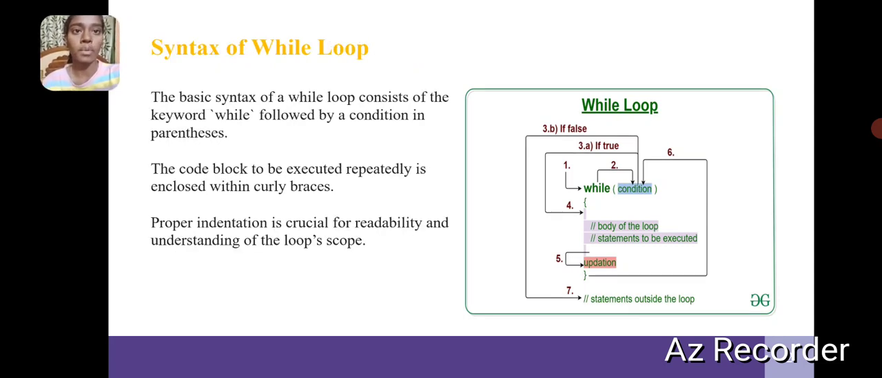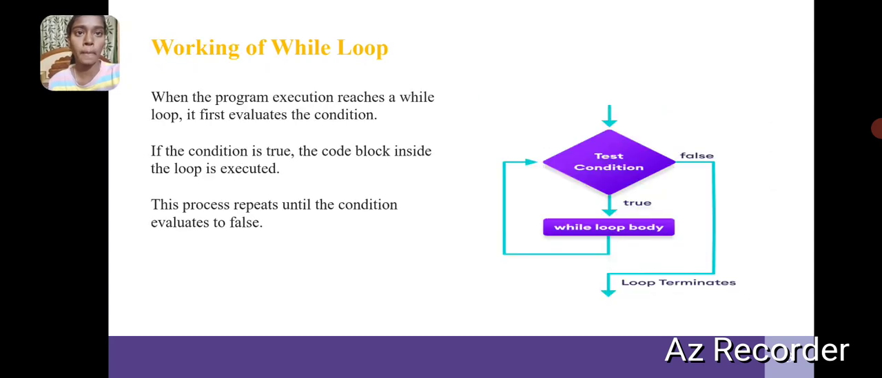Syntax of while loop. The basic syntax of while loop consists of the keyword while followed by a condition in parentheses. The code block to execute repeatedly is enclosed within curly braces. Proper indentation is crucial for readability and understanding of the while loop scope.